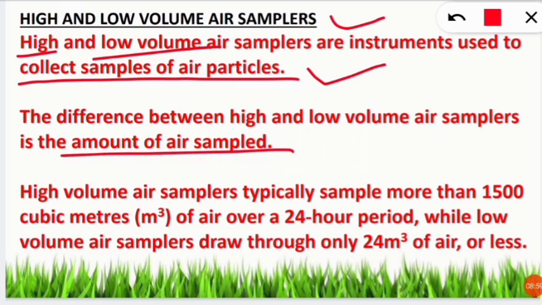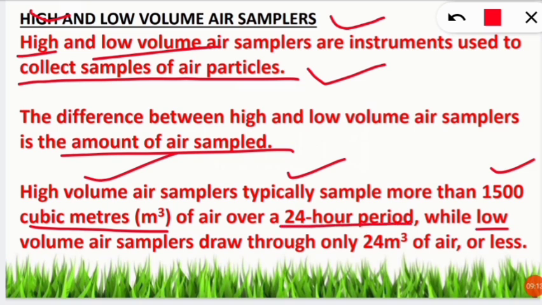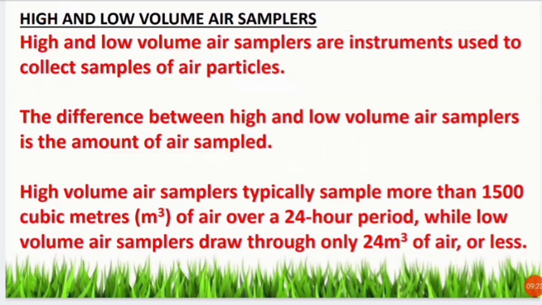Obviously high means it will be sampling a higher volume of air from the atmosphere. A high volume air sampler typically has a range of 1500 cubic meters of air over a 24-hour period, while low volume air samplers are able to draw only 24 cubic meters of air from the atmosphere, or less than that.